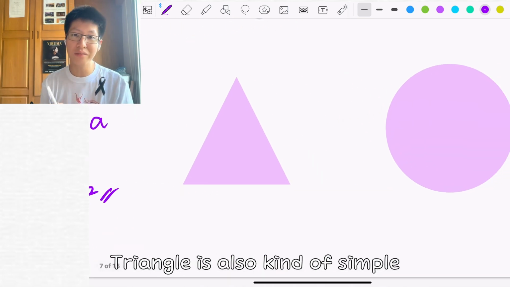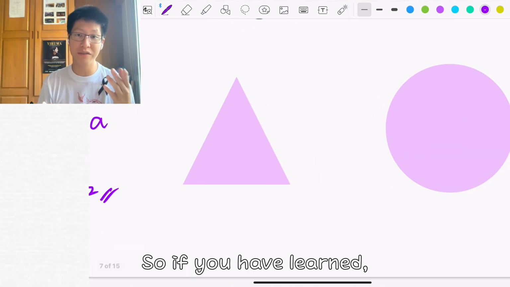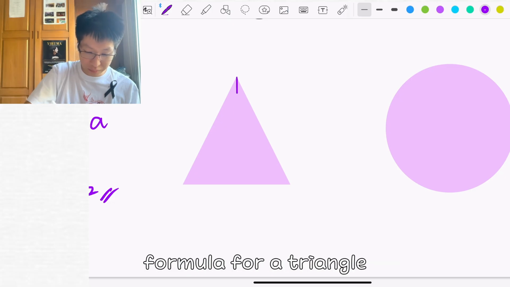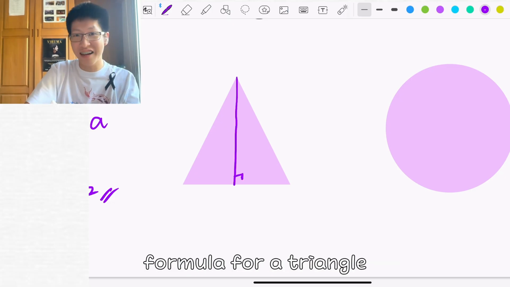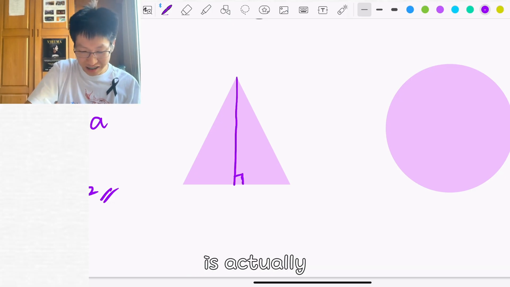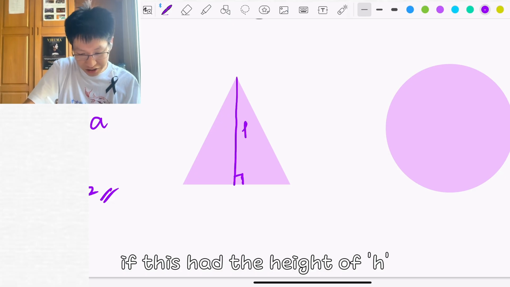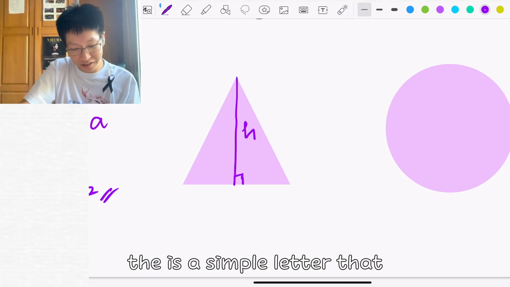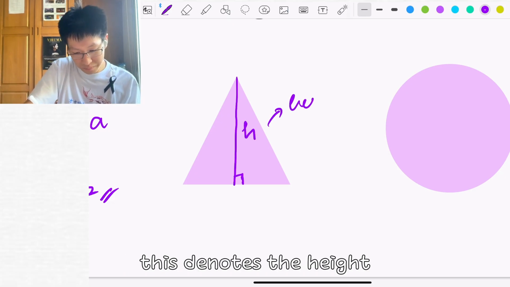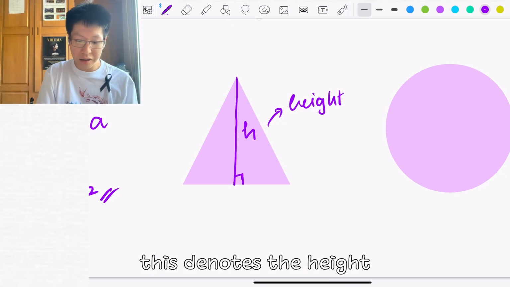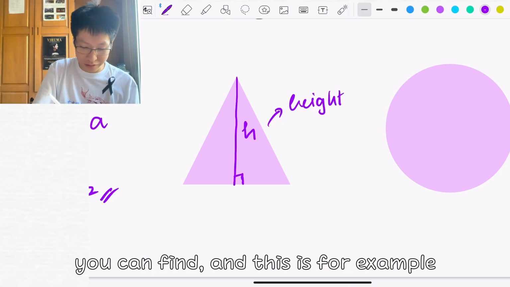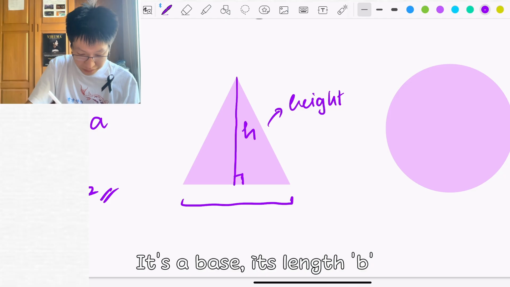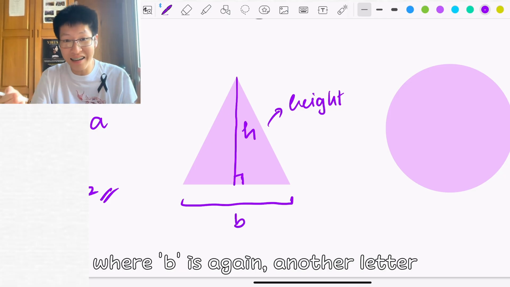For a triangle it is also kind of simple. If you have learned, you may know that the area formula for a triangle, if this has the height of h, just a simple letter that denotes the height, and its base is length b, where b is just again another letter.